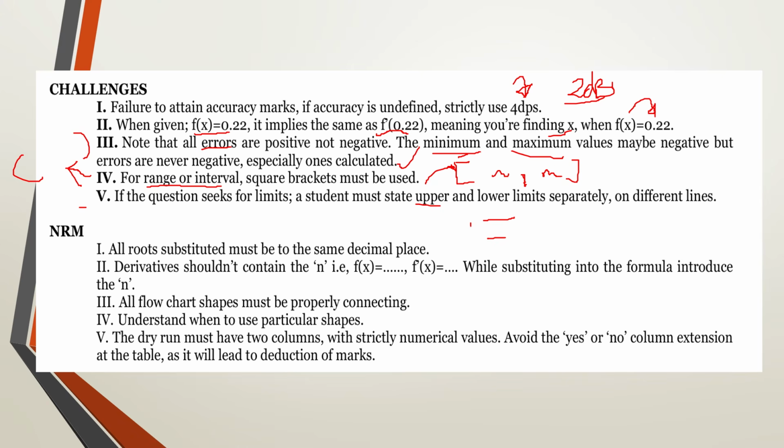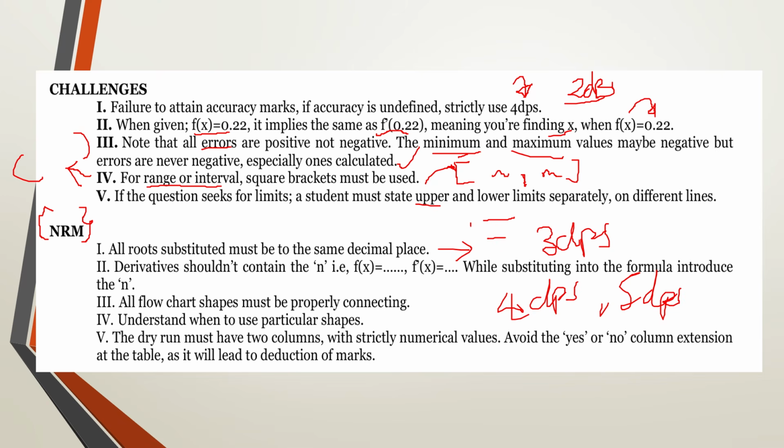The next one is going to be the Newton-Raphson method. Now this one is pretty preferred by the majority of the students, and you don't have a lot of concerns when you're marking it, except when you're dealing with roots. You make sure that if the accuracy in the question is telling you to 3 decimal places, then you make sure that your calculations are 4 decimal places or 5 decimal places.